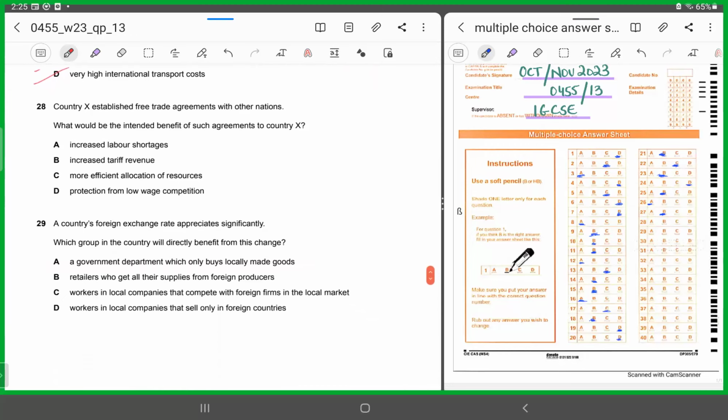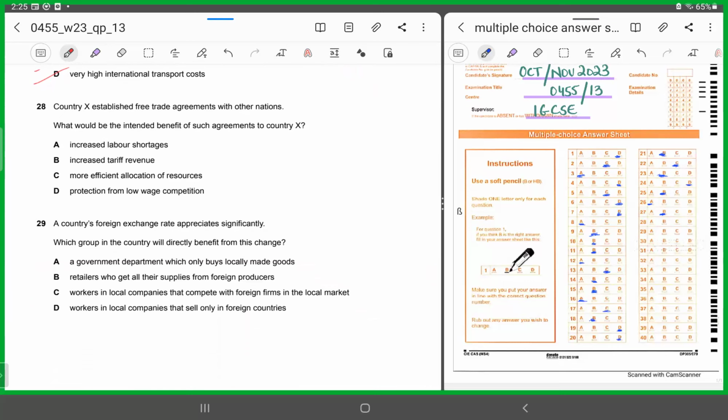All right, 28. 28 says country X establishes free trade agreements with other nations. What would be the intended benefit of such agreements to country X? Now, why would country X go for establishing free trade agreements with other nations? What would be the incentive behind it? What benefit does it try to reap?